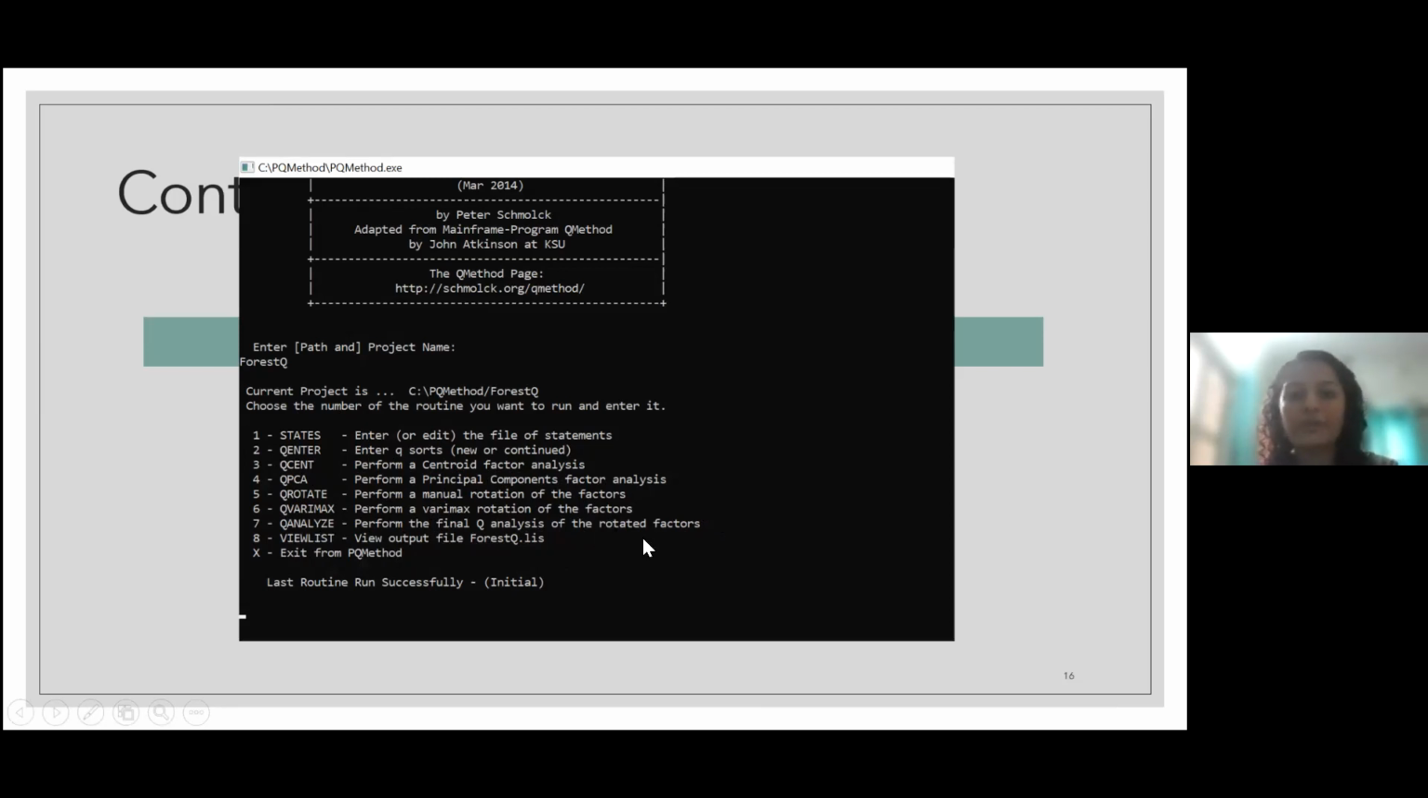You will be getting the output in a .list file. Here you can see the forest.list file that you will be getting, right? This is something that I have already done, so that's why it shows here. But you will find it in this folder, the PQ method software folder, right? So let's look at the next one.